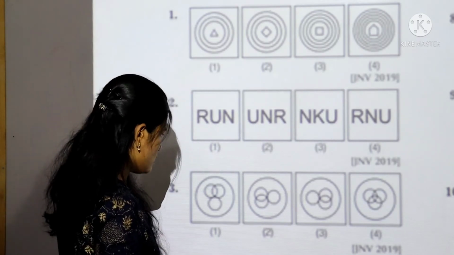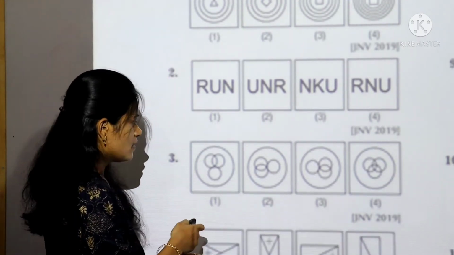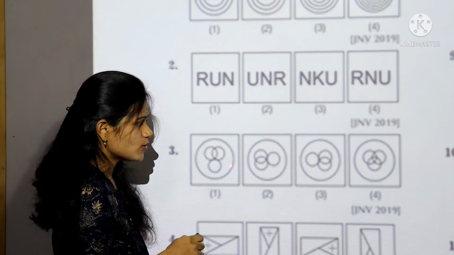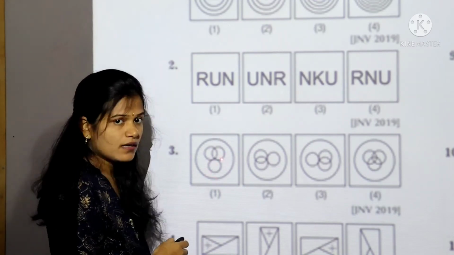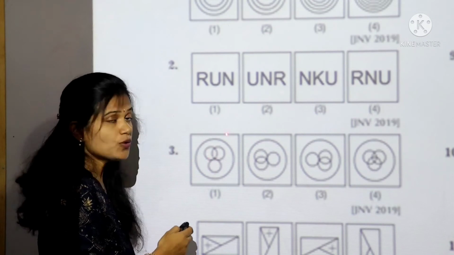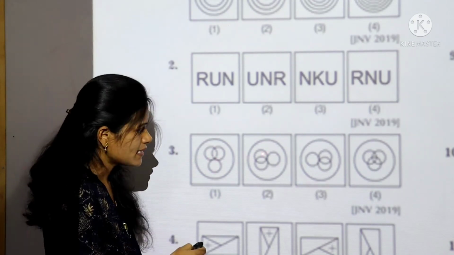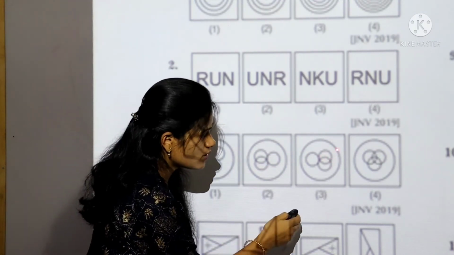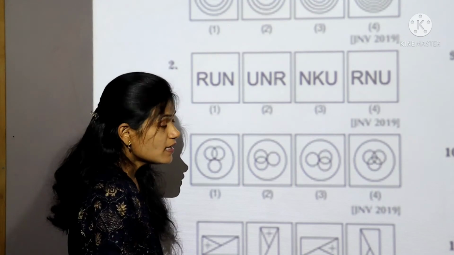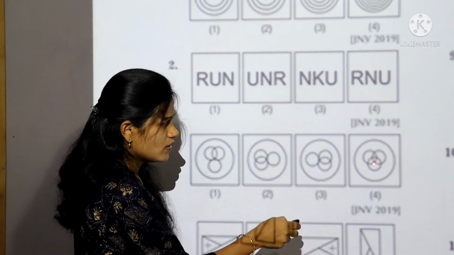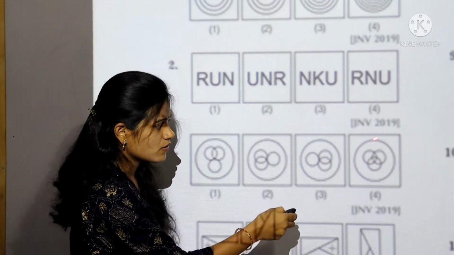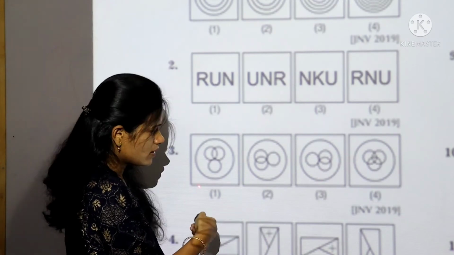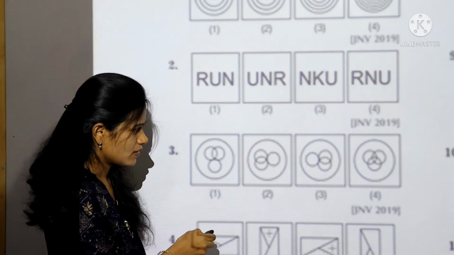Now take third question. See, in all the boxes, 1 bigger circle and 3 smaller circles. Now see one by one. In first box, 2 circles intersecting each other. In second box also 2 circles intersecting. In third also 2 circles intersecting. But in fourth, 3 circles intersecting each other. So which is different from others? Our answer is fourth, because in other boxes only 2 circles are intersecting.